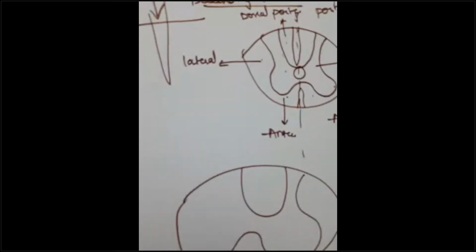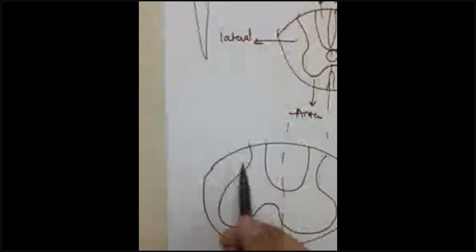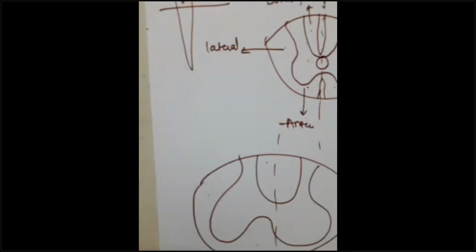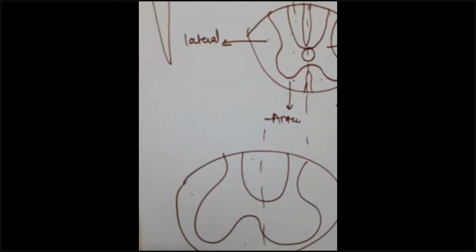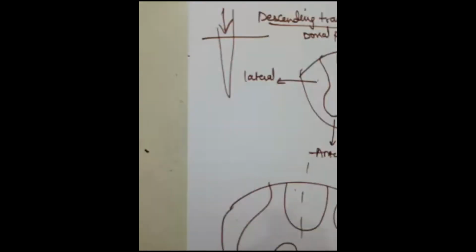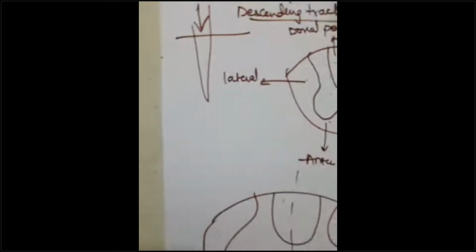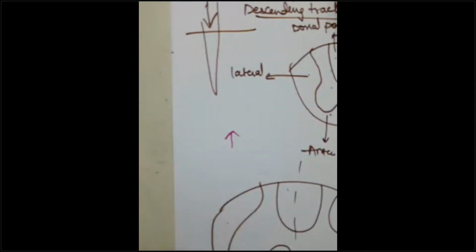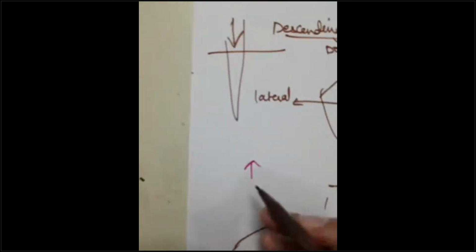Yes, they are named because of their positions. Okay, so this is the dorsal column, this is the lateral column, and this is the anterior column. Now what are the tracts coming here? Are we discussing the descending tracts or the ascending tracts? Let us first discuss both combined. Pink means ascending tract, guys. Brown means descending tract.